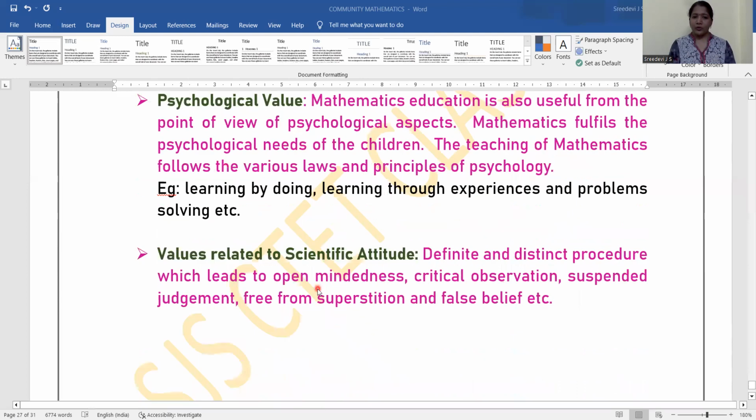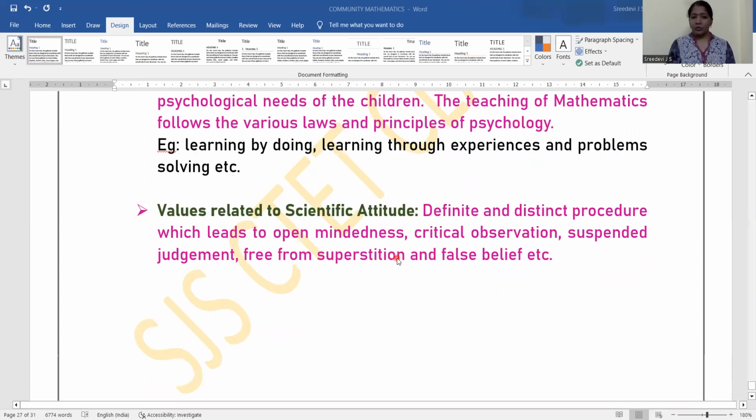Then values related to the scientific category. I told you, definite and distinct procedures which lead to open-mindedness. See, heuristic approach is needed. Critical observation is needed. Suspended judgment, freedom from superstitions and false beliefs. So these are needed for a student who wants to relate his knowledge towards scientific attitudes, right? If you want to achieve scientifically, he should have such kinds of values. So that kind of values can be earned through the mathematical knowledge securing process. So these are related to today's topic.